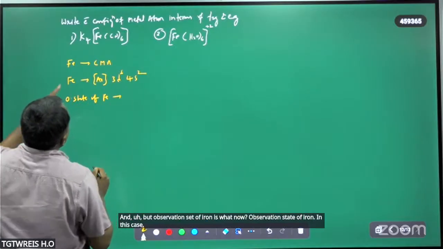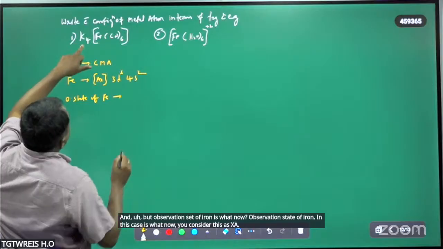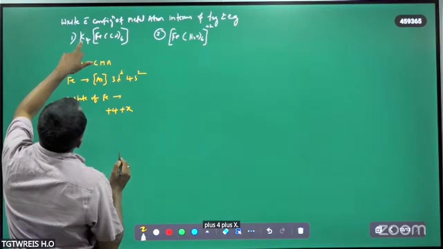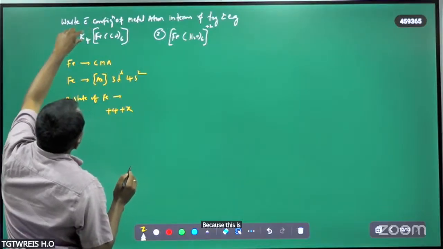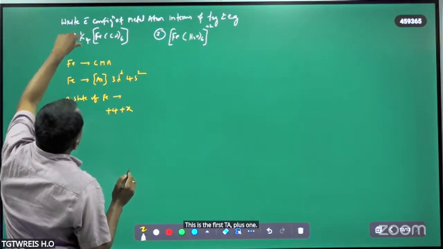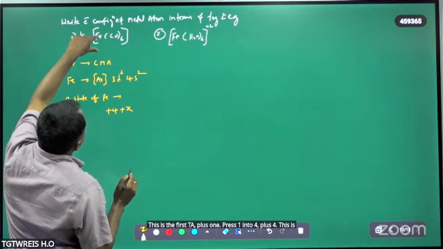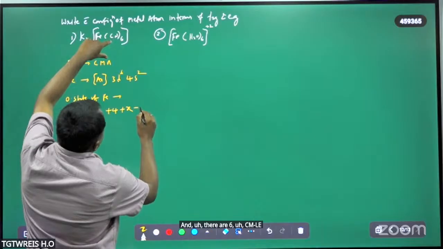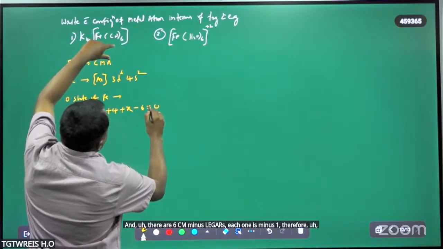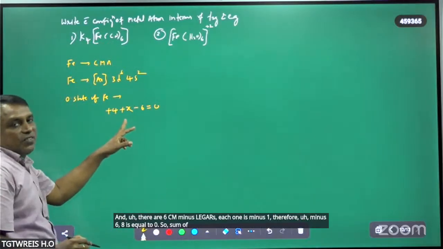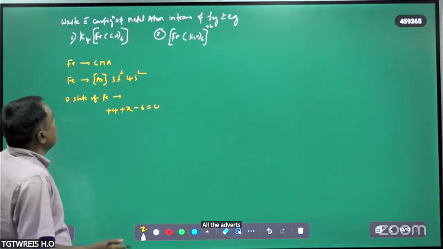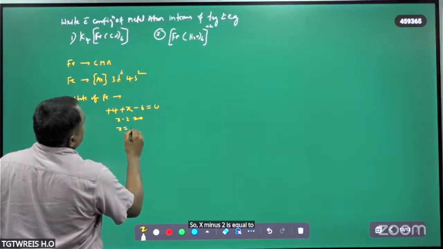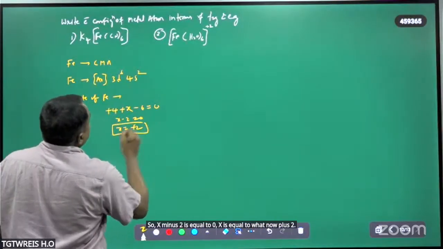You consider it as x. This is plus 4 from the four potassium, plus x for iron, and there are 6 CN minus ligands, each one is minus 1, therefore minus 6, and it is equal to 0. So the sum of oxidation numbers of all the elements must be equal to 0. So x minus 2 is equal to 0, and x is equal to plus 2.